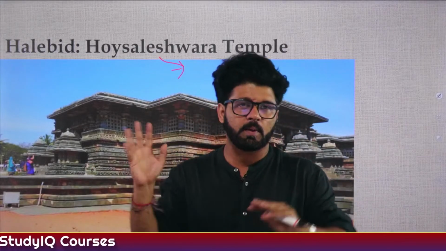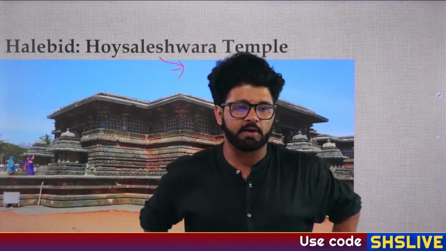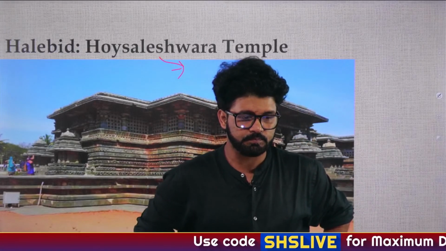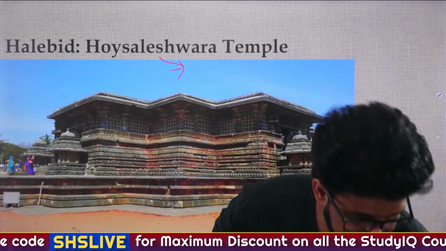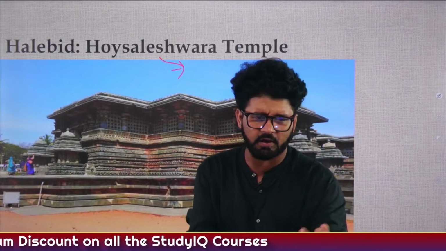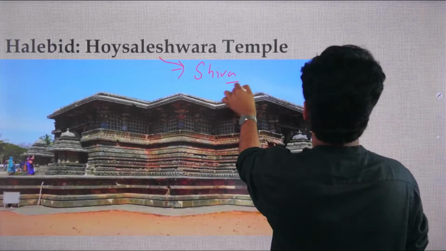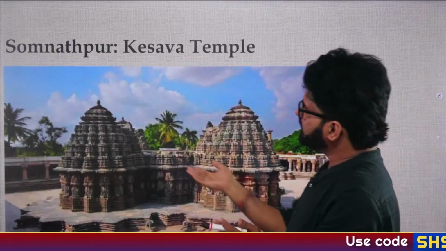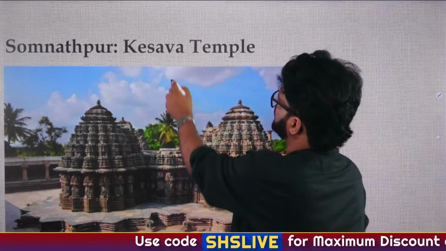Very high probability that this is coming in this year's prelims. So Hoysaleswara temple, which god? Krishna is also one avatar of Vishnu. Hoysaleswara is Shiva, as Dark is saying, Shiva. And then the third temple included under the 42nd UNESCO World Heritage Site is the Somnathpur Keshava temple.